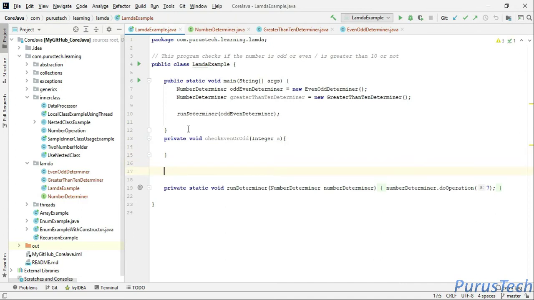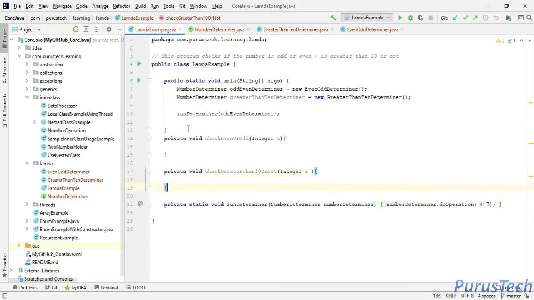Or I can have one more method, private void checkGreaterThan10, and here also I will pass Integer a and then the logic.